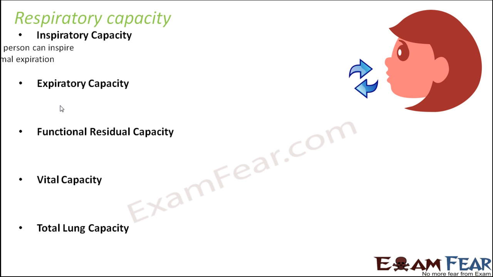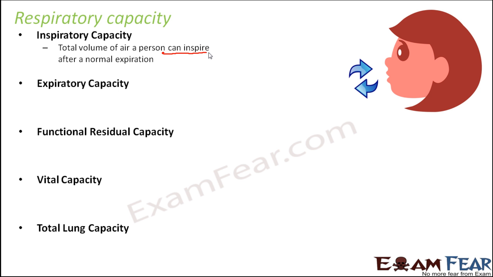Inspiratory capacity is the total volume of air a person can inspire after a normal expiration. This is denoted by IC. Let us suppose a person already had a normal expiration, that is, he already breathed out normally. But even after that, the person has the ability to breathe in something extra.